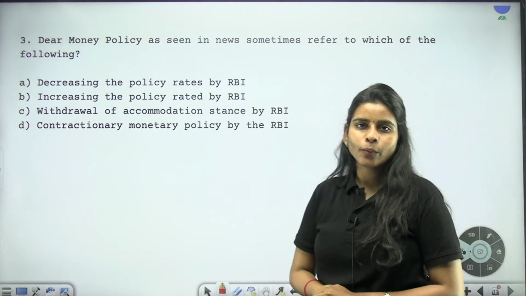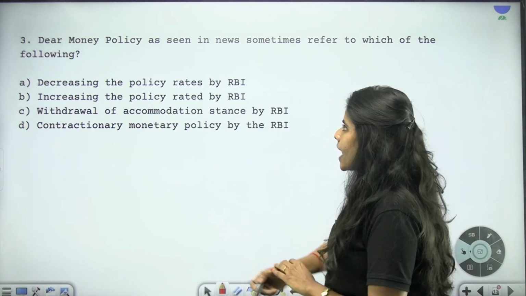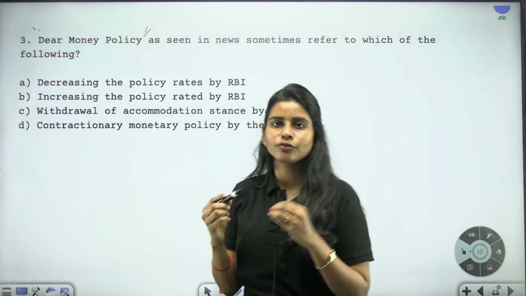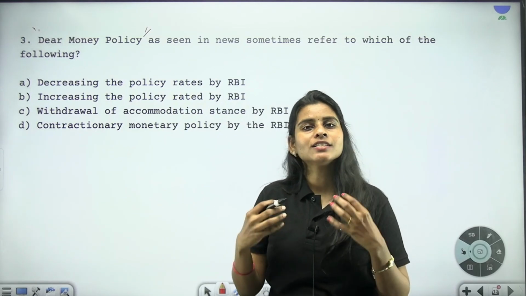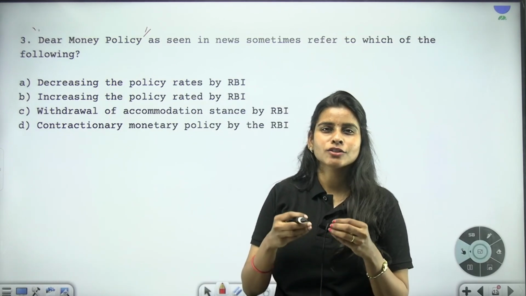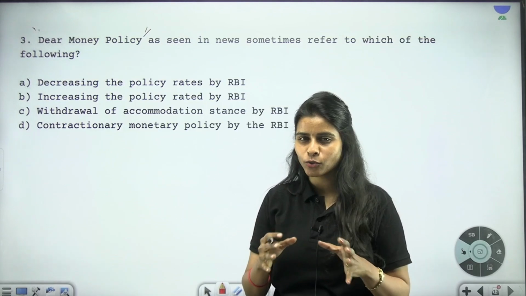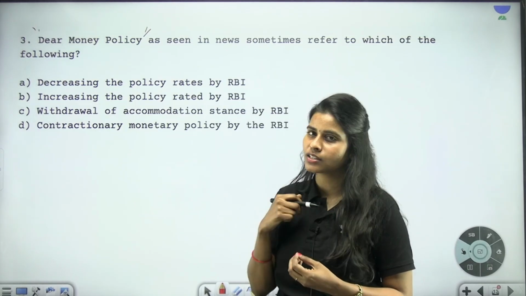Moving forward to the third question, we have a total of 5 questions with us today. Dear money policy, as seen in news sometimes, refers to which of the following? We will often come across terms like dear money policy, accommodative stance, withdrawal of accommodative stance, neutral stance, hawkish and dovish policy, expansionary, contractionary policy, etc. So it's needed for us to know the meaning of these terms. That's the purpose of having this question here.